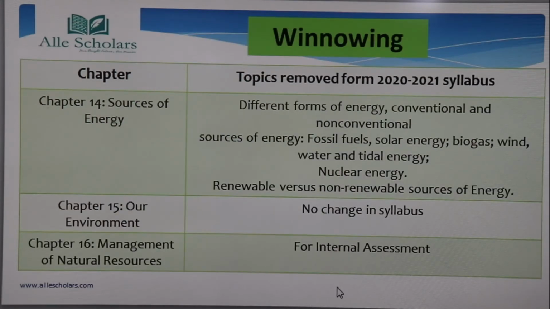Let's see chapter 14, sources of energy. Almost the whole of the chapter has been removed. Okay, so different forms of energy, conventional and non-conventional, have been removed. Sources of energy, fossil fuels, solar energy, biogas, wind, water and tidal energy have been removed. Nuclear energy has been removed. Renewable versus non-renewable sources of energy has been removed. So as you can see, most of the topics from this chapter have been removed. Okay, so chapter 14 is not going to contain many marks in the exam.